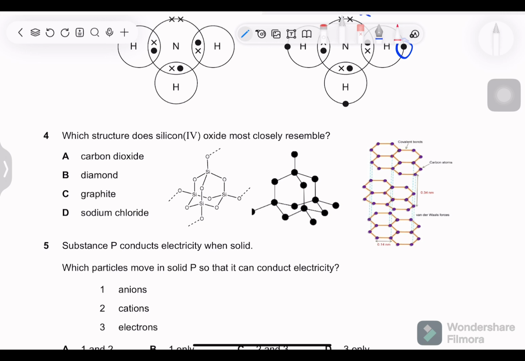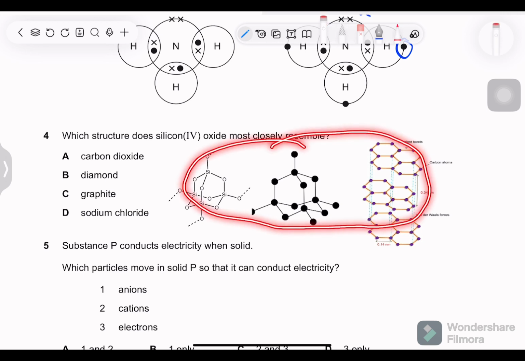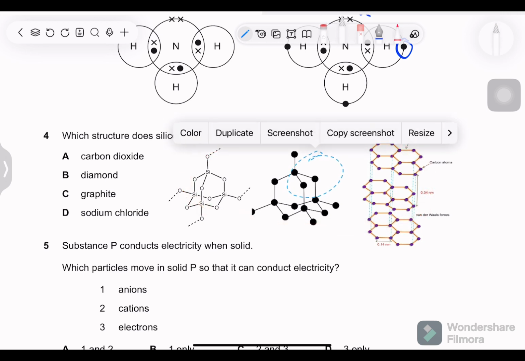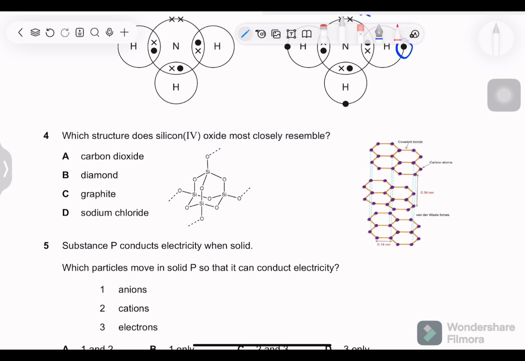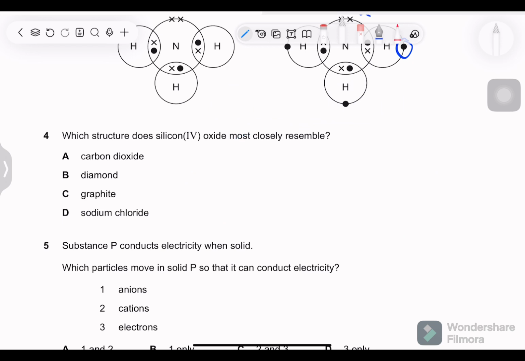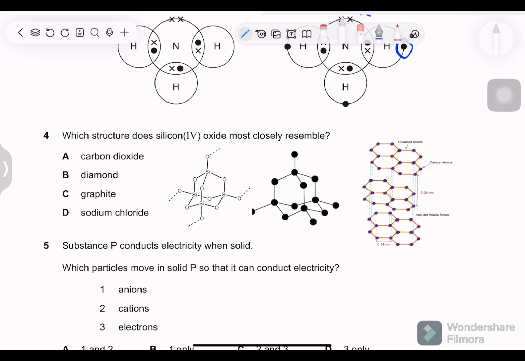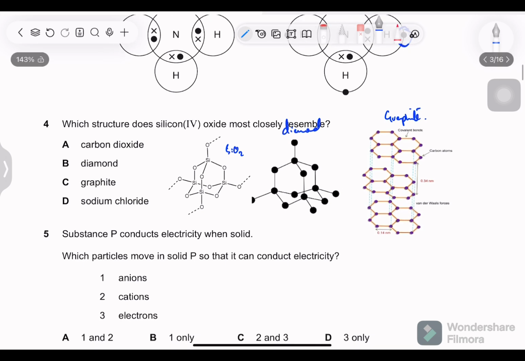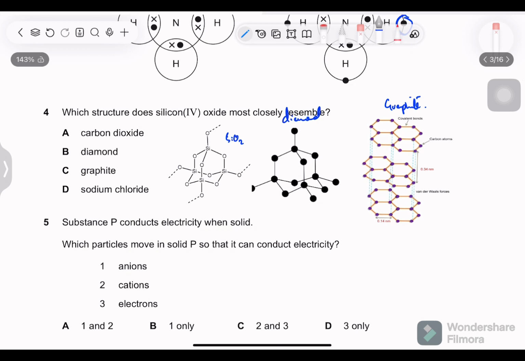Okay, so these structures are not given by the examiner itself. I pasted them from somewhere else just to show you the structures. So this is diamond, this is silicon oxide, and this is graphite. Graphite has layers of atoms which slide over each other, so they conduct electricity also, and it has a lone pair. It has free electrons, delocalized electrons as well.